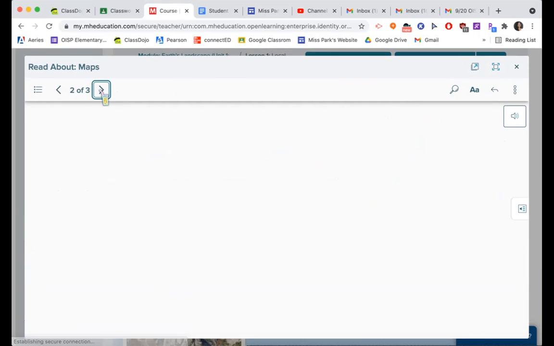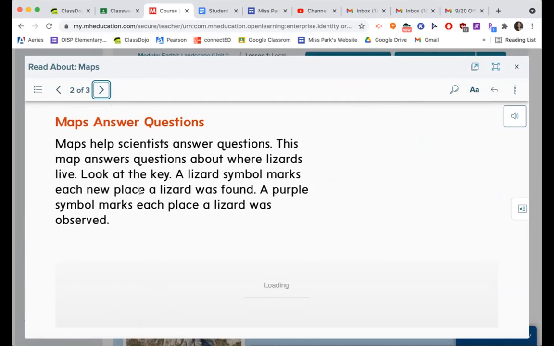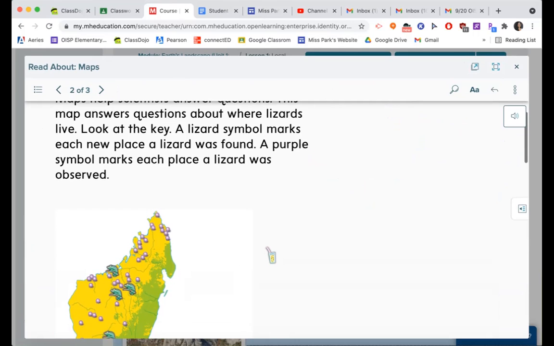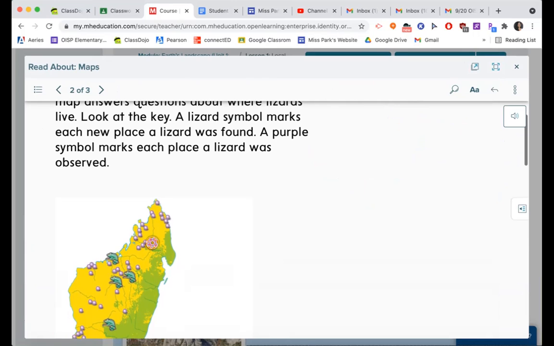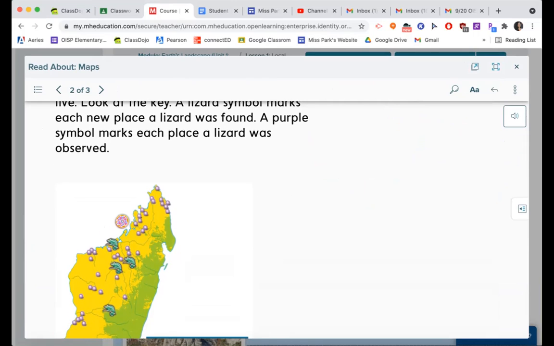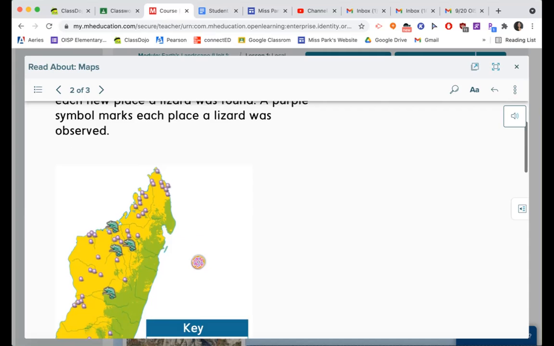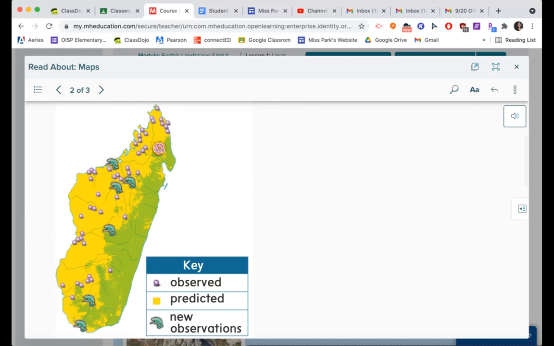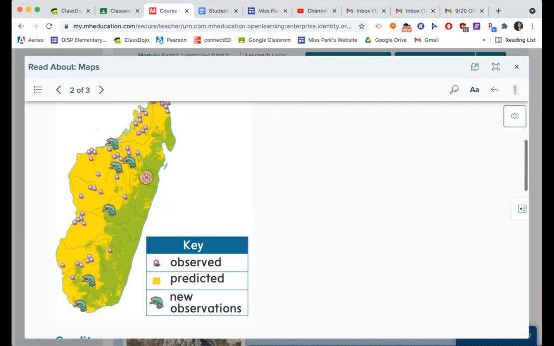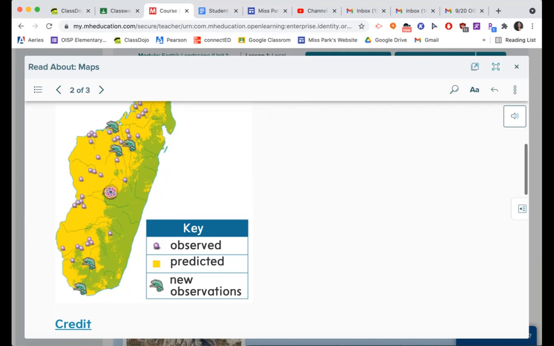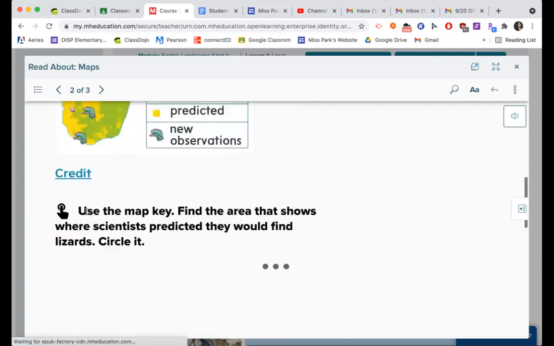All right, moving on. Maps help scientists answer questions. This map answers questions about where lizards live. Look at the key. A lizard symbol marks each new place a lizard was found. A purple symbol marks each place a lizard was observed. Okay, so here are those purple dots, and that's where they were observed. Yellow means that they predict this is where they live. And then green is the new observations that they found.